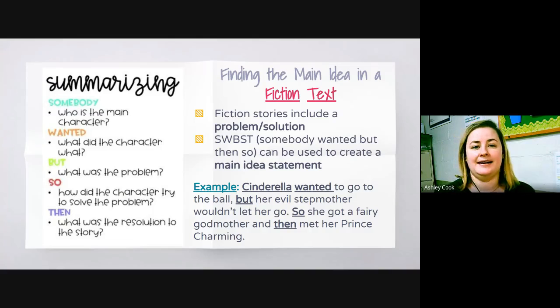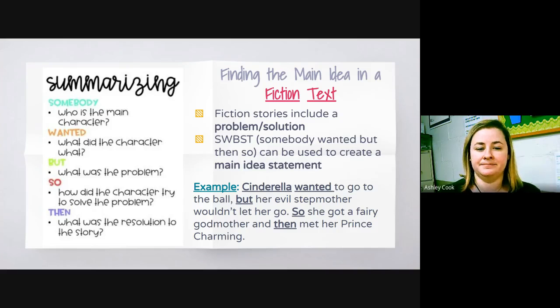So, finding the main idea in a fiction text. Fiction stories include a problem and solution. That's how stories work. There's going to be a problem, and the characters are going to try and solve it some way. You can use this SWBST, somebody wanted but then so, to create a main idea statement. So I'm going to show you how to do that.